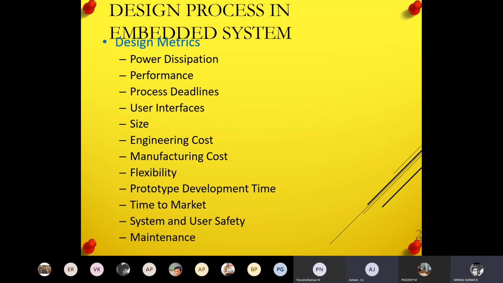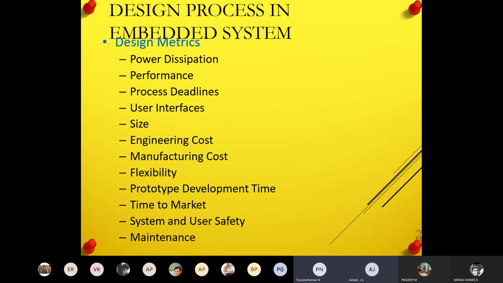And user interface. User interface means I can easily access the options and all. If it is very difficult, I have to go to settings and go through multiple options, that is not a good user interface. A friendly user interface in the sense that it will be very easy to access. And size is also important for the system. If a mobile is huge, you can't carry it always. So size should be limited to your hand.